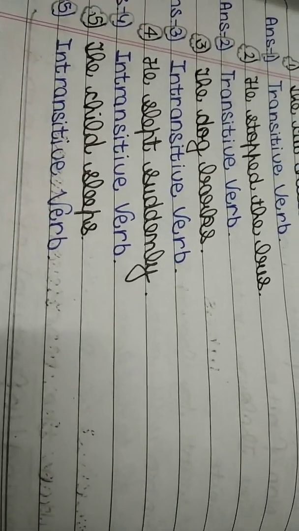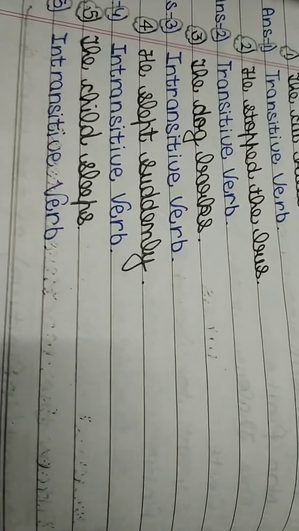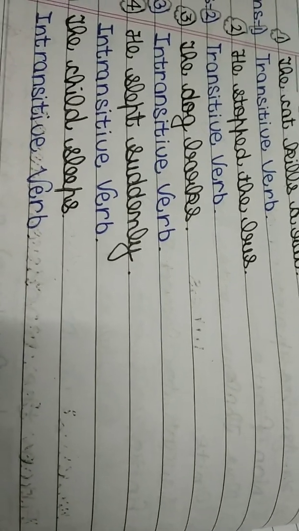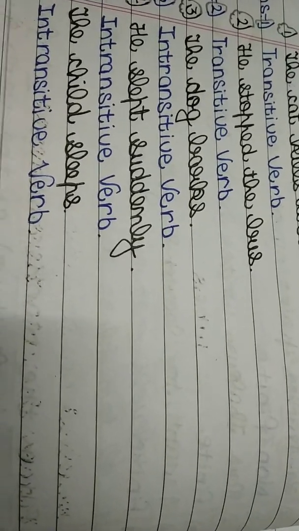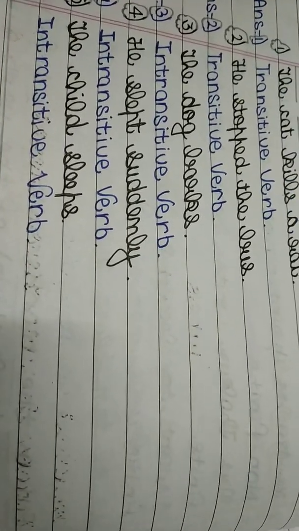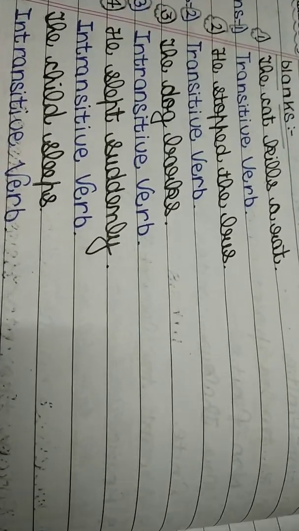The dog barks. This is an intransitive verb. If we say the dog barks on the person, this is a transitive verb, but this one is an intransitive verb. He slept suddenly. In this sentence, this is an intransitive verb. The child sleeps. This is also an intransitive verb. We know that transitive verbs have an object, while intransitive verbs have no object.